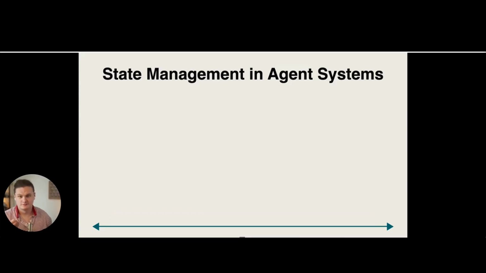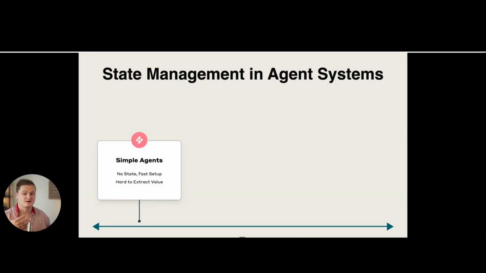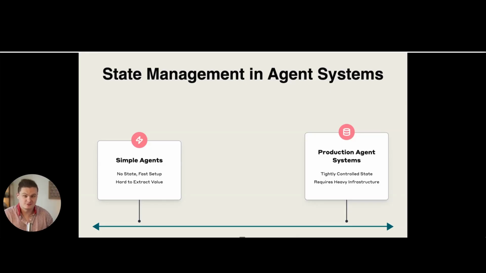What you'll notice, though, when you're starting to build with agentic systems is that when you first start out, you'll see over here on these simple agents there is no real state. They're very fast to set up, but it's hard to extract large amounts of value. Even base Claude Code, you'll see this, where the only state that there really is, is the task list and the context window. But there is no way to easily share state across these various agents and systems to get that real semblance of state without using some external MCP type server, which then adds a lot of overhead. And then we have over here on the other end, which is production agentic systems.